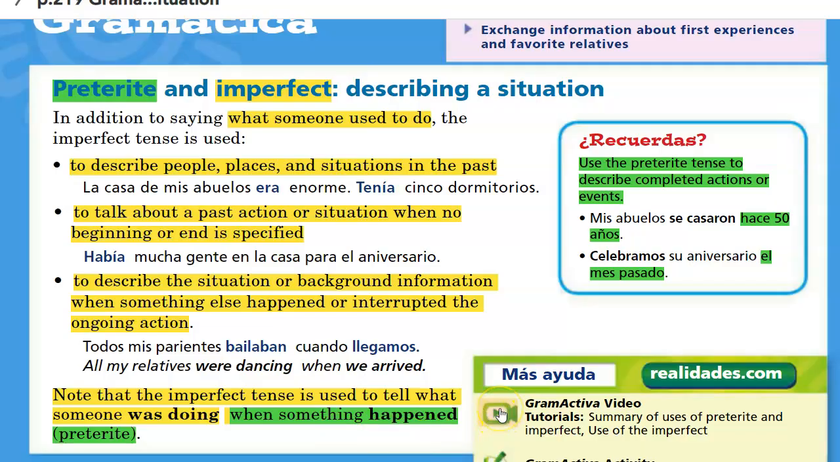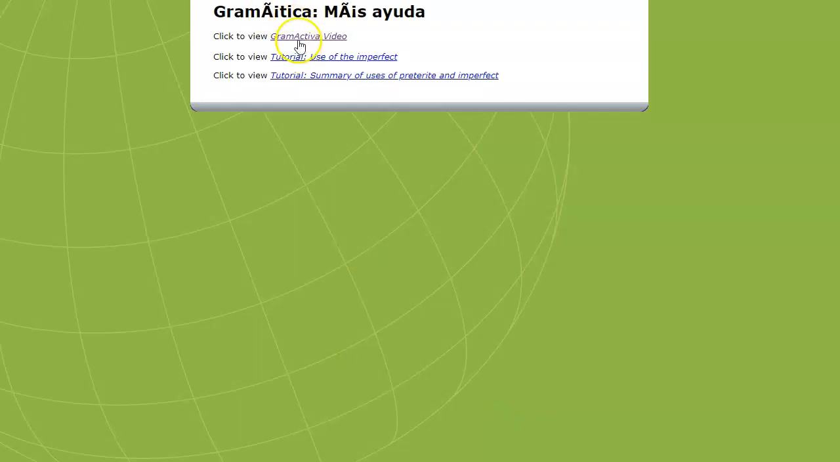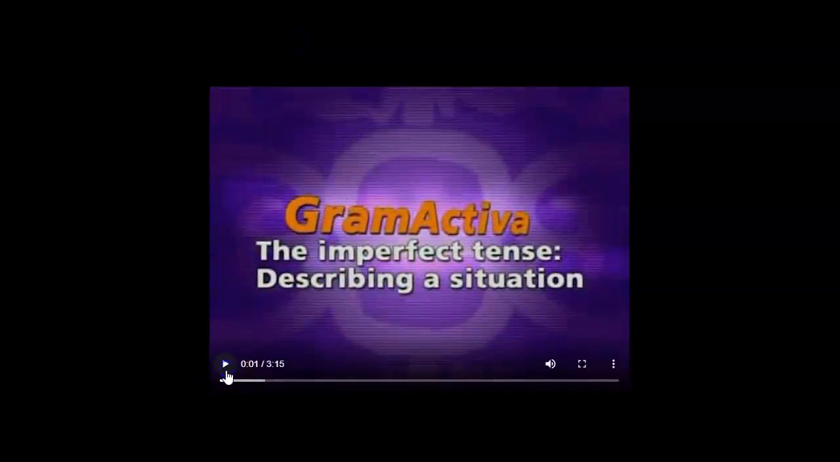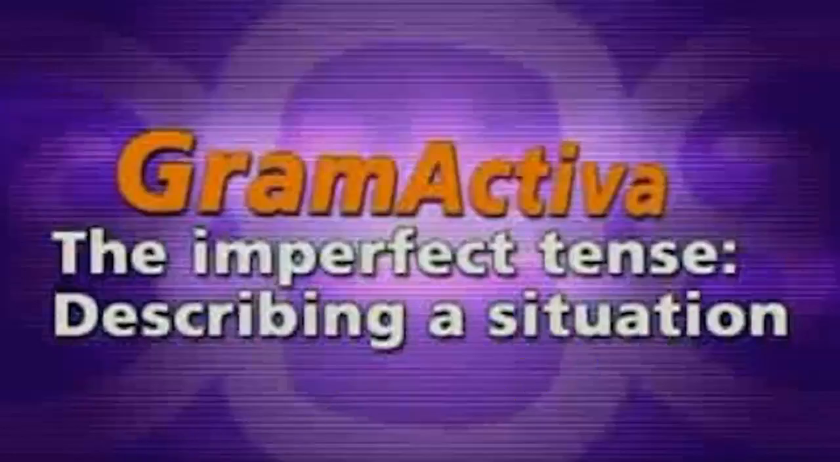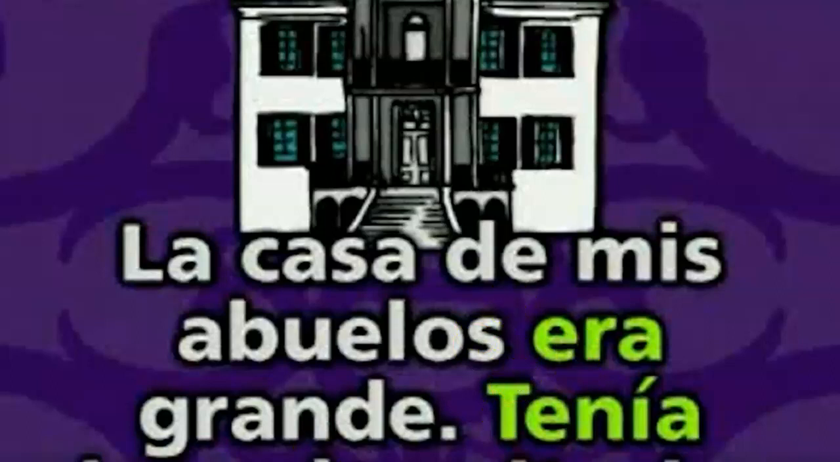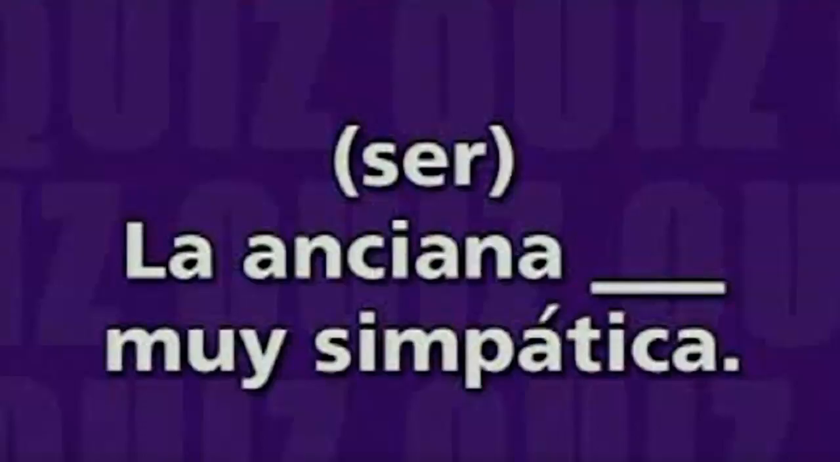So we'll watch a grammar video together that'll give us some examples of the uses of the preterite and the imperfect. And at the very end of the video, there's a guided quiz that'll provide some examples of the imperfect, like this one here. La anciana era muy simpática, describing someone, right?